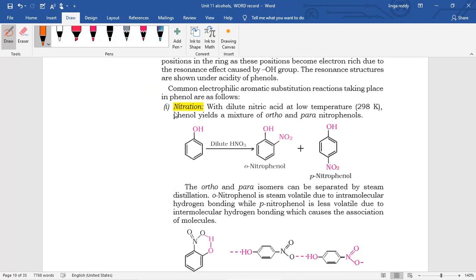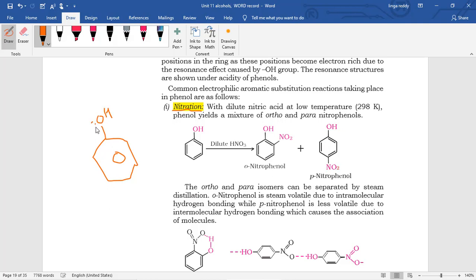The first reaction is nitration. This nitration is similar to benzene, whatever we learned in class 11th. But here, compared to normal benzene, phenol is highly activated benzene due to the electron pair donation from the oxygen group.